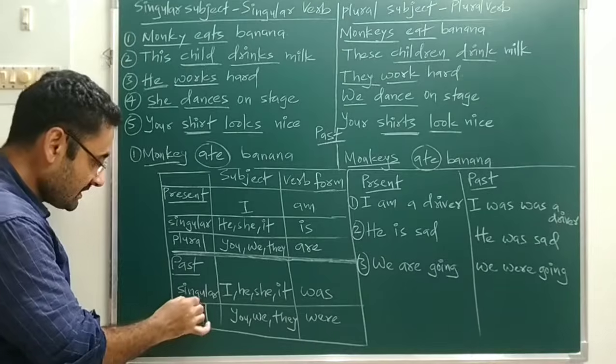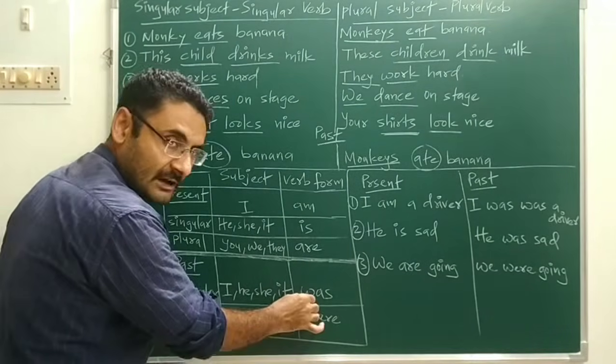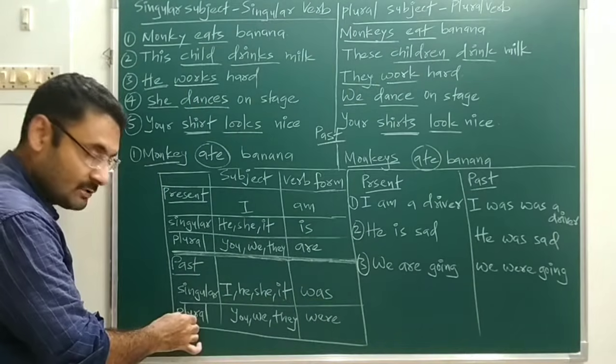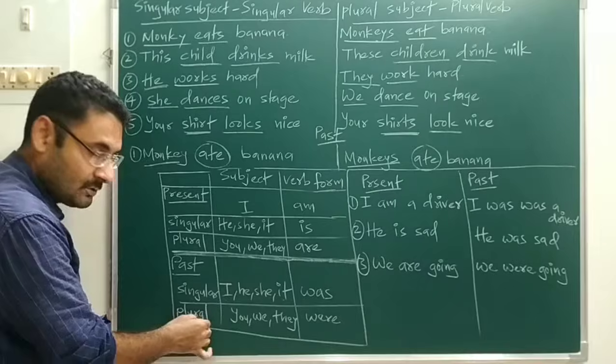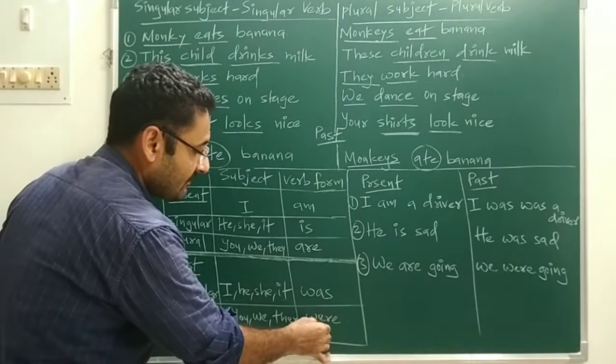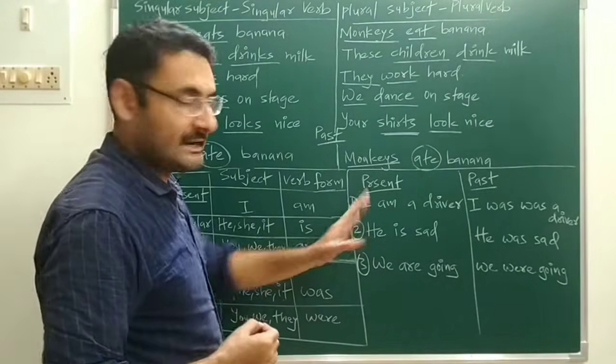Similarly for the past, singular subject I, he, she, it. With that the singular verb will be used, which is was. Now next is plural for past tense. Plural subjects are you, we, they, and whatever plural verb is there, that is your verb. That example we will understand over here.